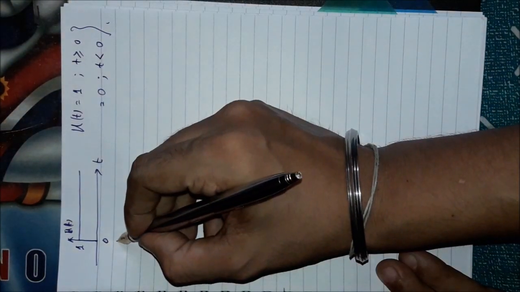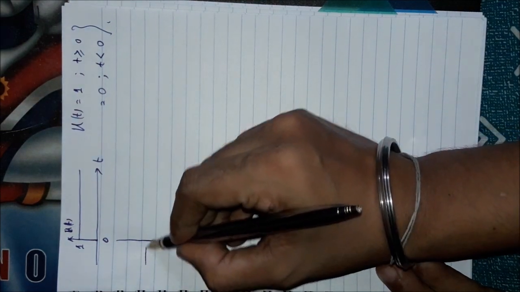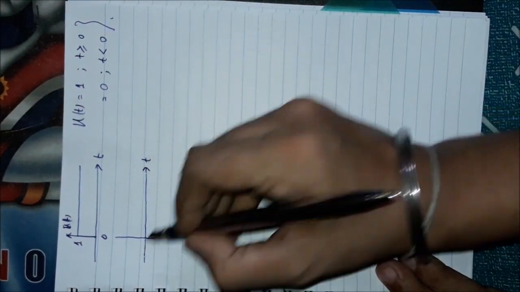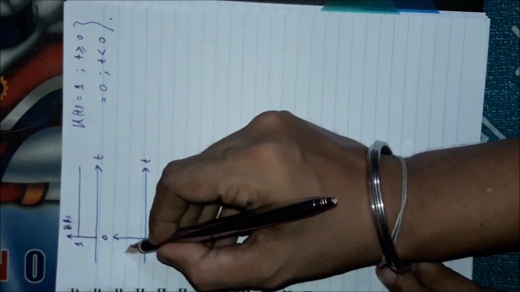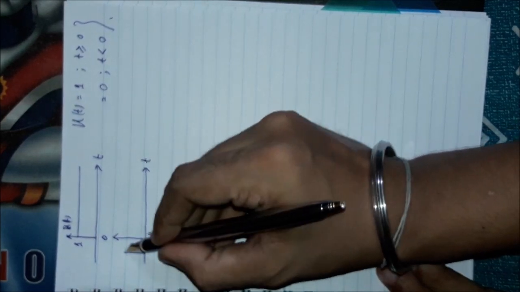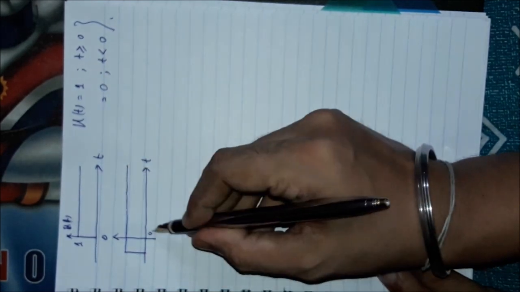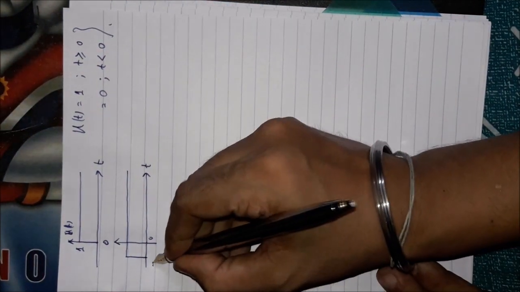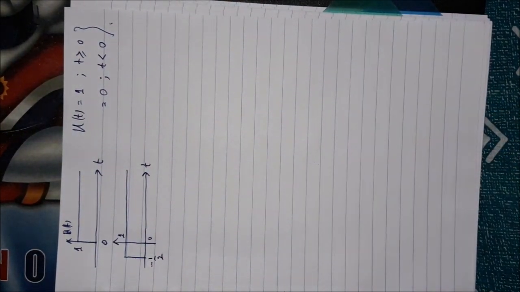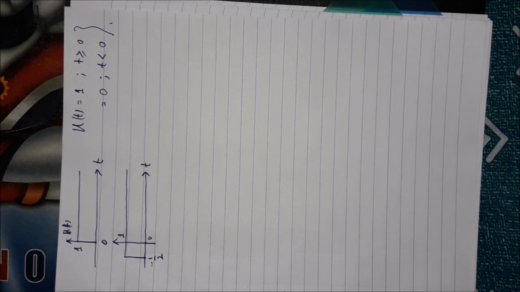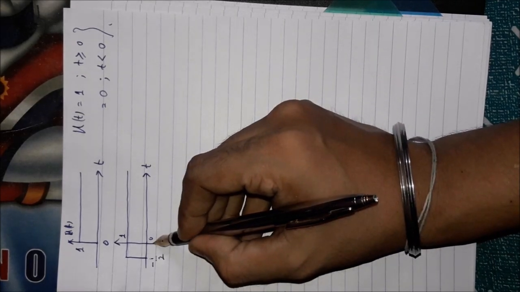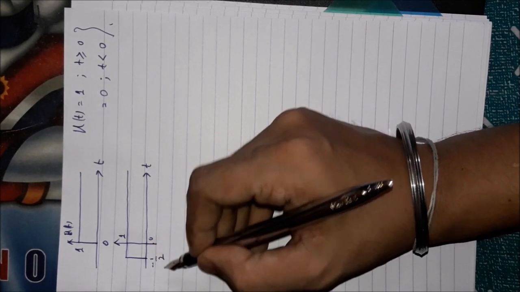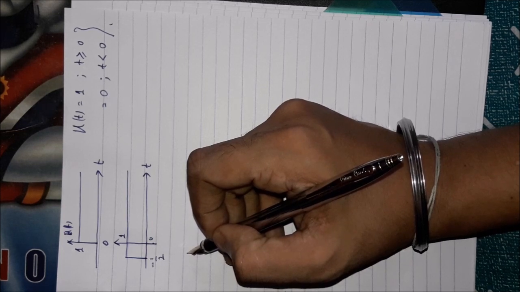Now if I draw the same signal but the starting time is changed. Now it is started earlier than t equal to 0. Suppose it is started at t equal to minus half. It has the same amplitude 1. Now tell me, is it time advance or time delay? Obviously it is time advance, because you are starting the signal earlier than the present time.